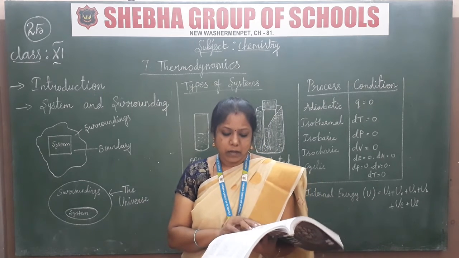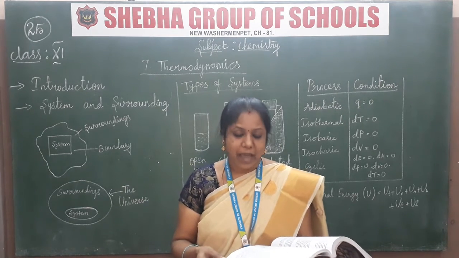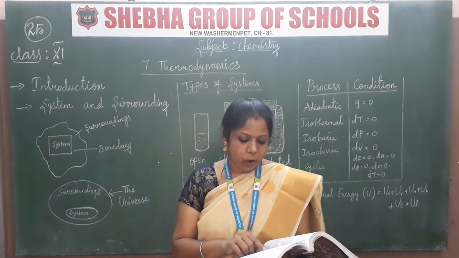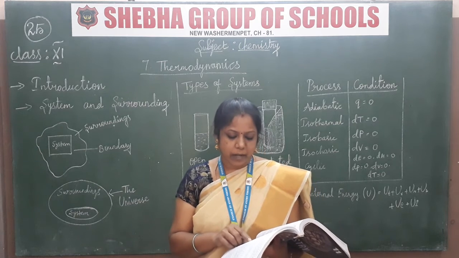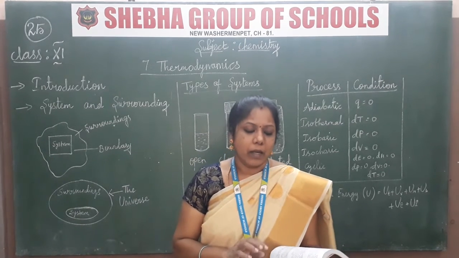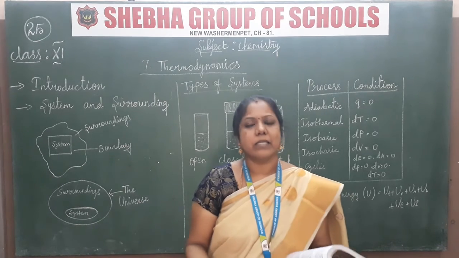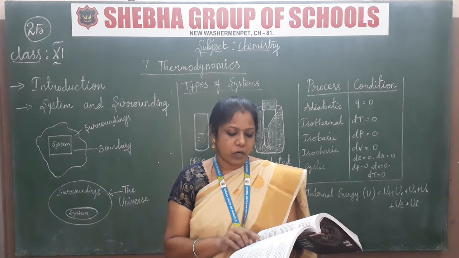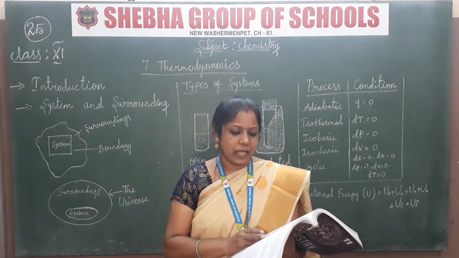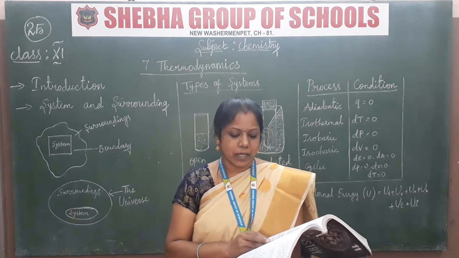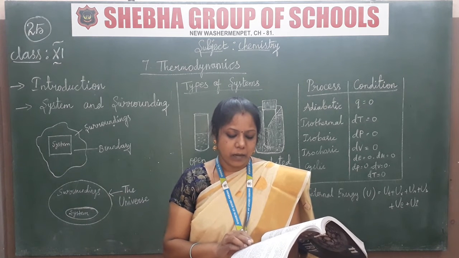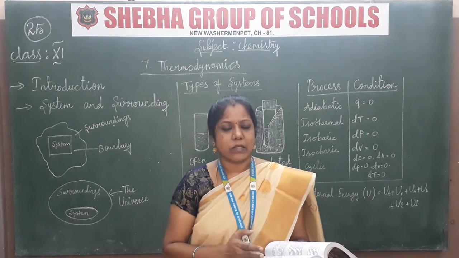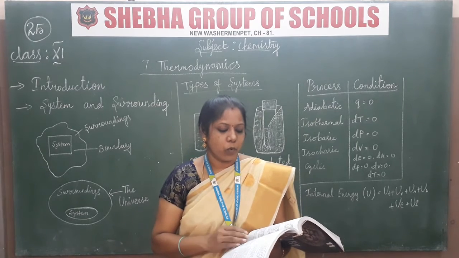I will explain through this tabulation in your textbook, page 189. It will give the extensive properties with some quantities and the intensive properties. It will be explained. It's depending on size as well as mass. Extensive: volume, mass, amount of substance. In this type of things, it's not depending on mass and size: molar volume, density, molar mass, molarity, mole fraction. So this is the most important.